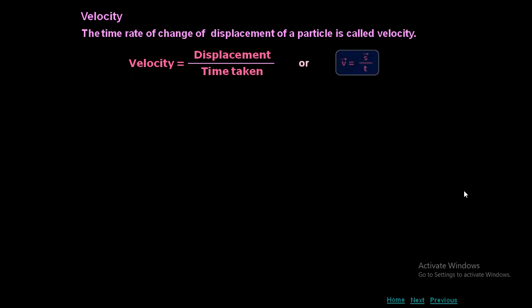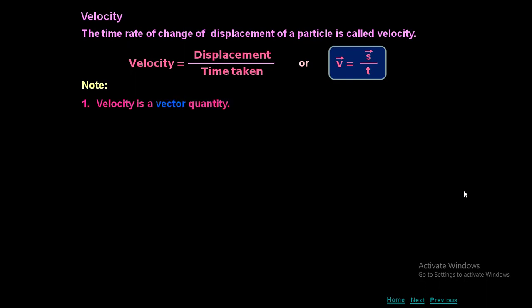Velocity. So what is velocity? The time rate of change of displacement of a particle is called velocity. Simply we can say displacement per time taken is nothing but velocity, or v bar is equal to s bar by t, where s bar represents displacement, t represents time, and v bar represents velocity. It is a vector way of representing.